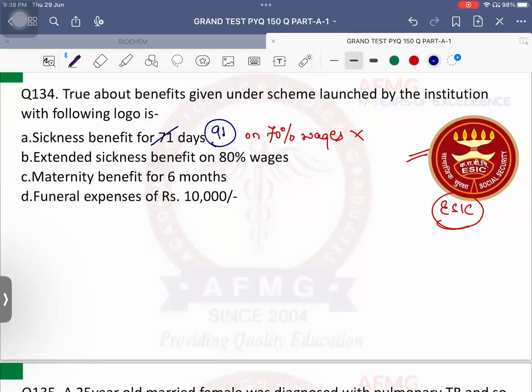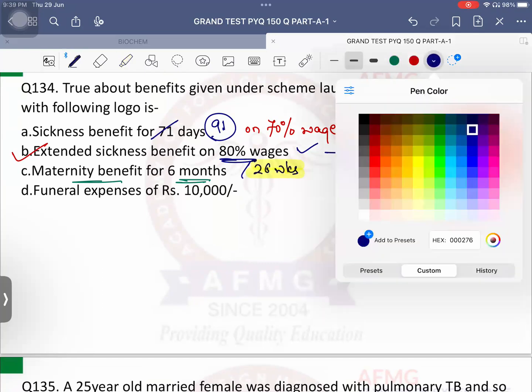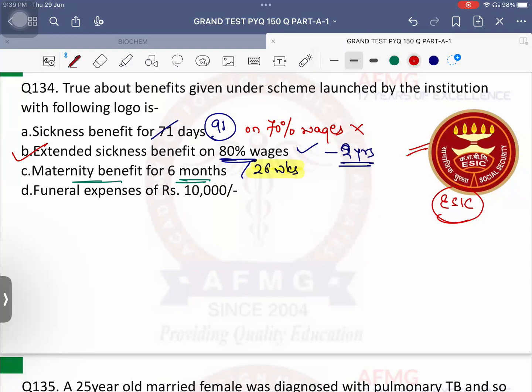Extended sickness benefit is given on 80% wages. For how many days usually? For 2 years, usually for chronic illnesses like tuberculosis. So this can be the right answer. Maternity benefit is given for a span of 6 months usually. Okay, so usually 6 months or 26 weeks. You will say, sir, it is almost similar, right? 6 months is 24 weeks, 26 is slightly different, that is why this becomes a partially wrong statement. Okay, 26 weeks is the allowance which is given on 100% wages.